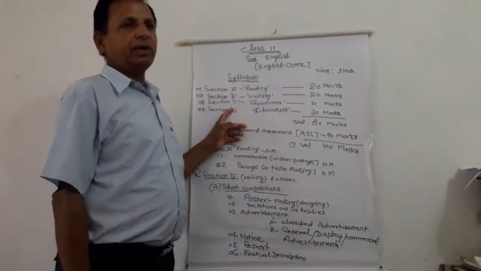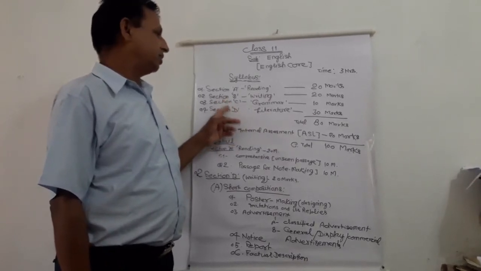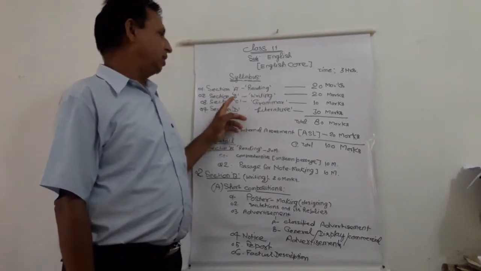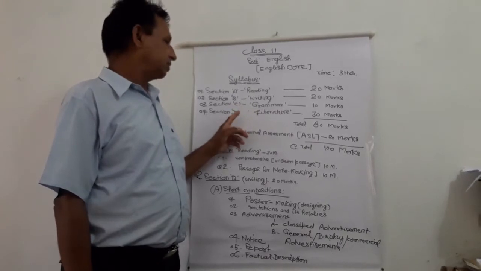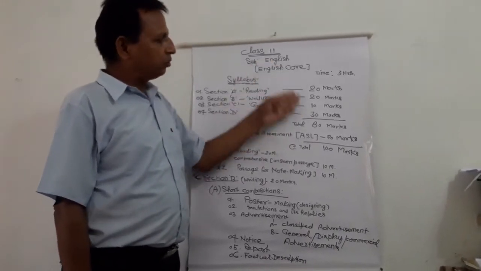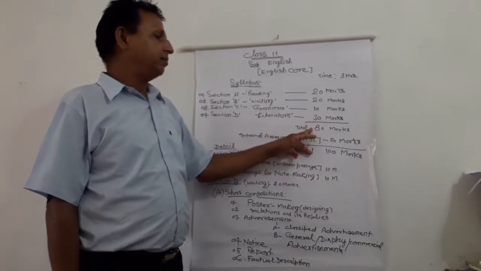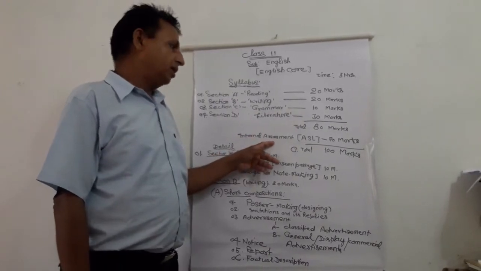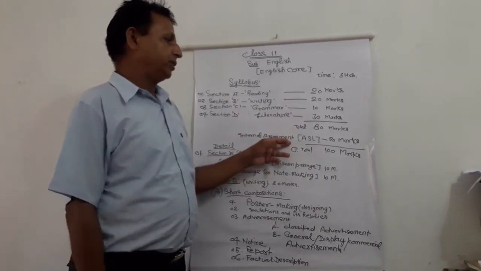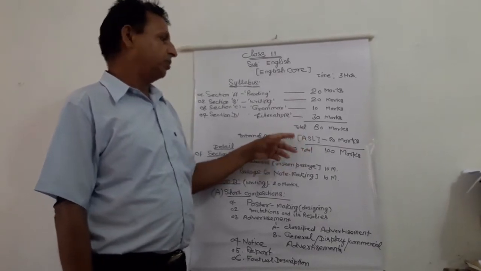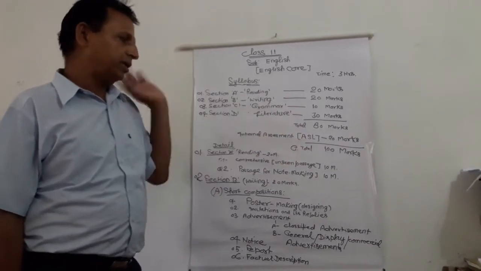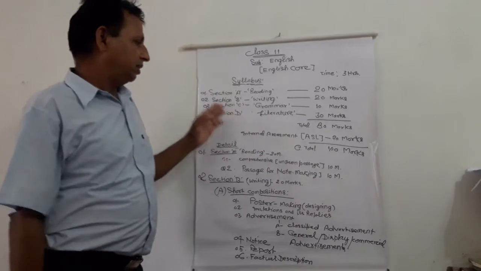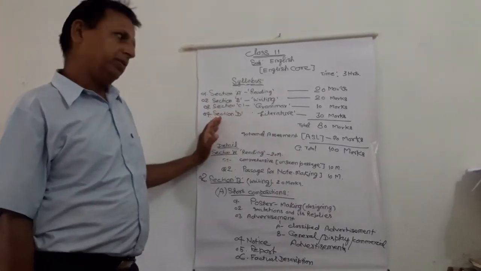Your paper will be divided into 4 sections: section A, section B, section C, section D. Section A, reading, carries 20 marks. Section B, writing, carries 20 marks. Section C, grammar, carries 10 marks. Section D, literature, carries 30 marks. In this way, total 80 marks. Your written paper will be of 80 marks. The other 20 marks are for the internal assessment. So 80 plus 20 is equal to 100, and in the 100, your English subject will be evaluated.